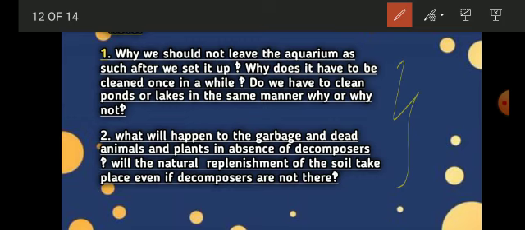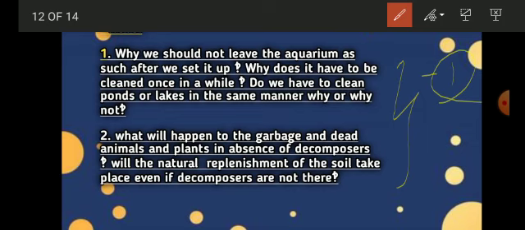So we should clean the aquarium on a daily basis. We should not leave it as such after setting it up one time, keeping all the fish inside and not being bothered about cleaning. It is not like a natural one like ponds and lakes, because in ponds and lakes you naturally have decomposers that can clean up the dead remains and decaying material of the organisms. Hence this is the answer for your first one.